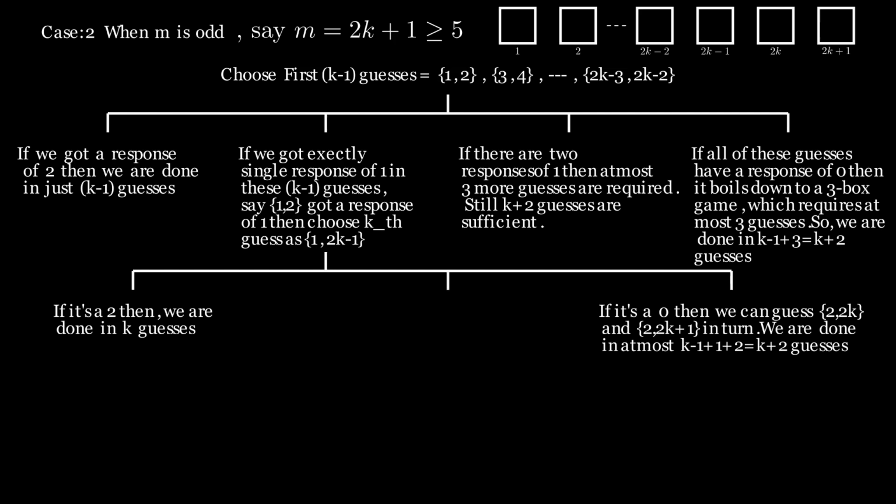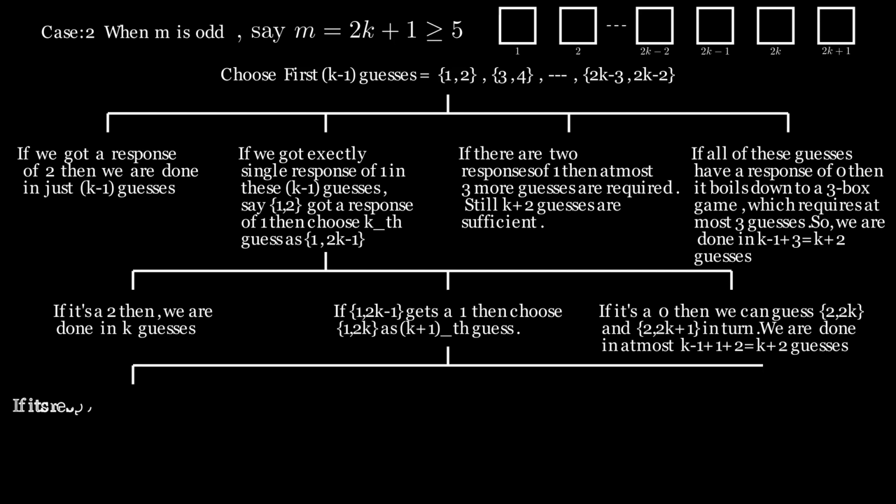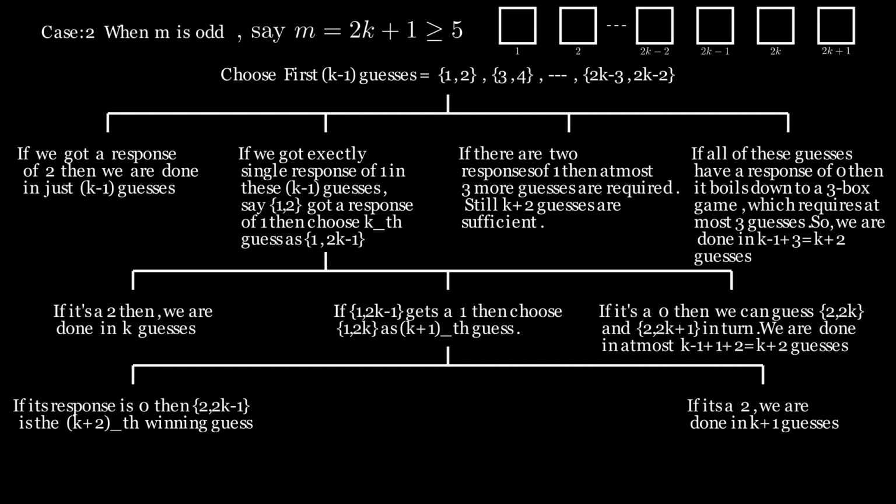If box 1 and box 2k minus 1 get a response of 1, then we choose box 1 and box 2k as the k plus 1th guess. If its response is a 0, then box 2 and box 2k minus 1 is the k plus 2th winning guess. If it's a 2, then we are done in k plus 1 guesses. If it's a 1, then we must have a coin in box 1. Otherwise, it forces a coin in each of box 2, box 2k minus 1 and box 2k, which means we have more than 2 coins, which is not true.